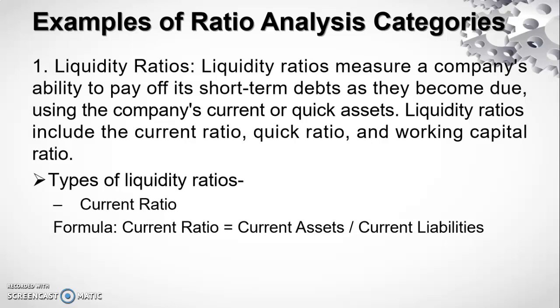The first one, the various kinds of financial ratio available may be broadly grouped into the following six silos based on the set of data they provide. One is liquidity ratio. This type of ratio helps in measuring the ability of a company to take care of its short-term debt obligation. A higher liquidity ratio represents that the company is richer in cash. Again, liquidity ratio is classified by current ratio and quick ratio.